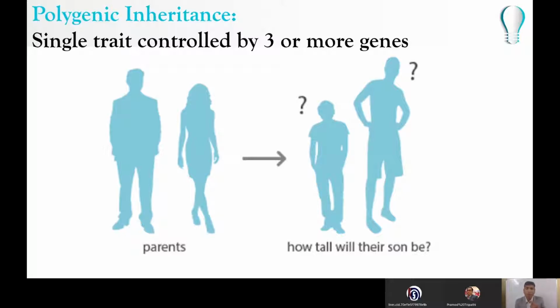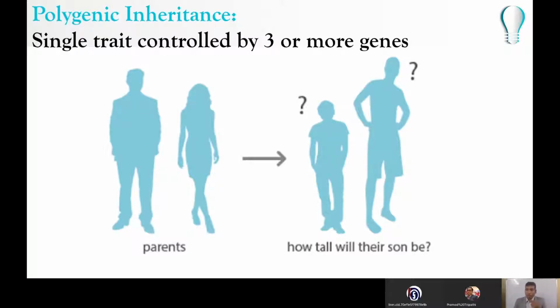So you people fill up forms. When you fill up a form, there is a column maybe for writing your height. When you write your height, do you just write tall or short? No, right? There is a whole range of possible heights. So such kinds of traits are generally controlled by three or more genes. And these are called polygenic traits. And we'll be discussing a classic example of polygenic inheritance today.